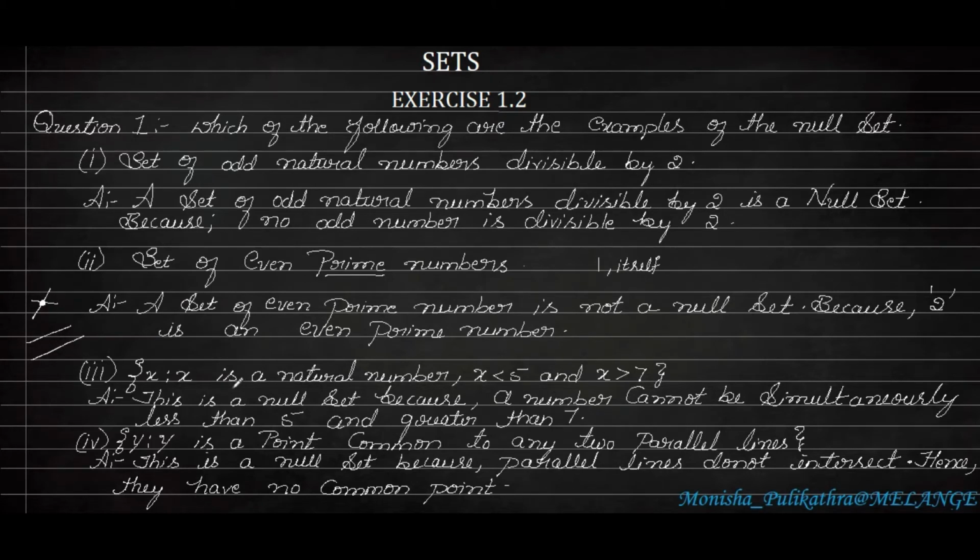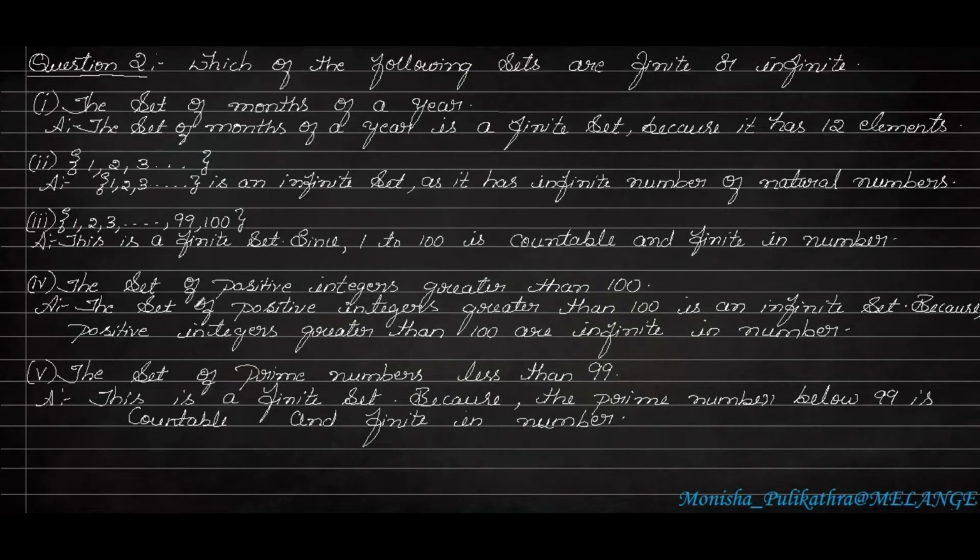So whichever problem doesn't have a valid statement is a null set, and whichever problem is countable and valid is not a null set. I hope you understood. Moving on to the second question.